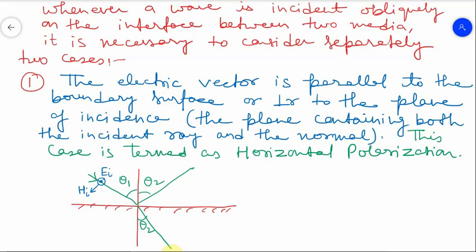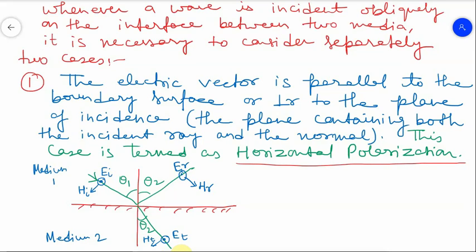Similarly the reflected vectors are HR and ER, and the transmitted ones are ET and HT. This one is your medium 1 and this is your medium 2. So this is the horizontal polarization.